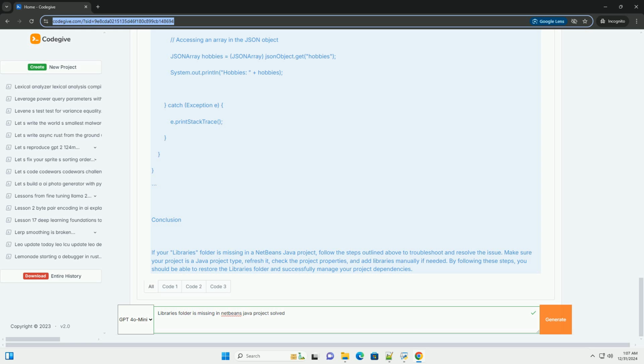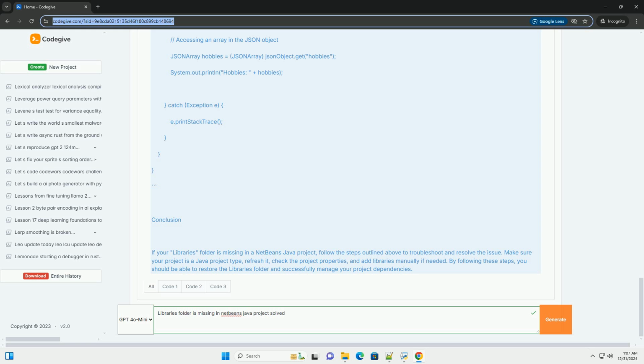Step 5, Code example. After adding the library, you can utilize it in your Java code. Below is a simple example demonstrating how to use JSON Simple to read JSON data. import org.json.simple.JSONArray; import org.json.simple.JSONObject; import org.json.simple.parser.JSONParser; import java.io.FileReader; public class JSONExample {